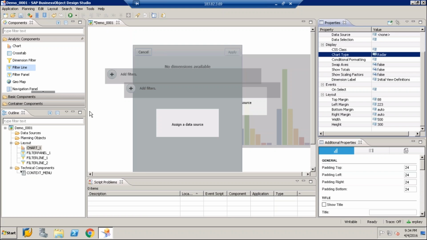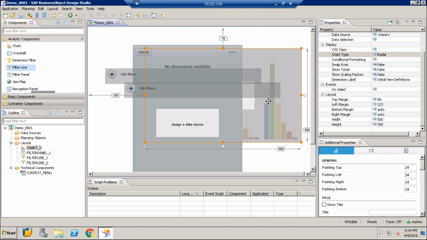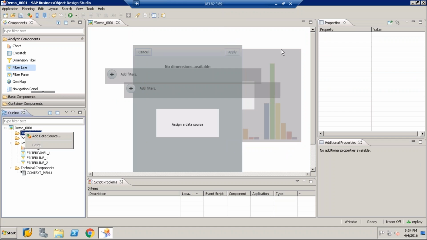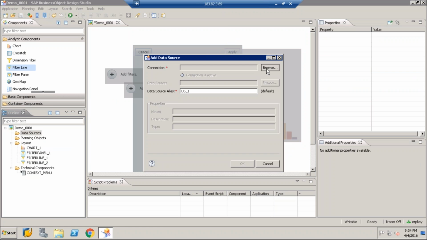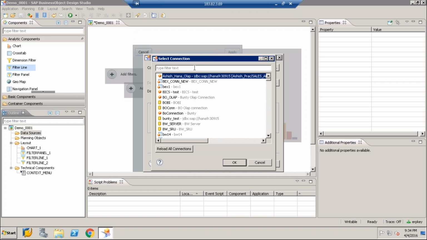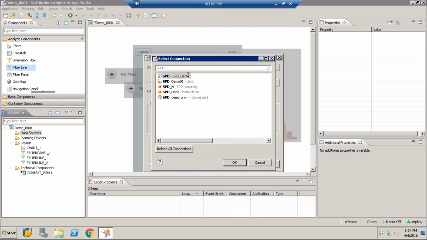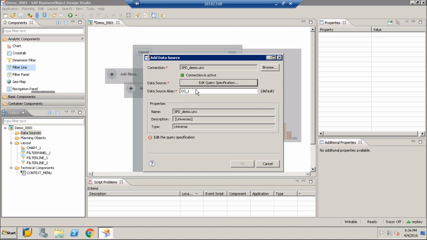Most of the places you will call them data sources only. And you have data binding. Data binding means this chart you need to map to a particular data source. Whenever you create a data source, let's create a data source. We'll create it on a universe.